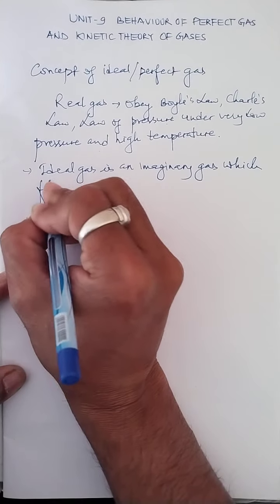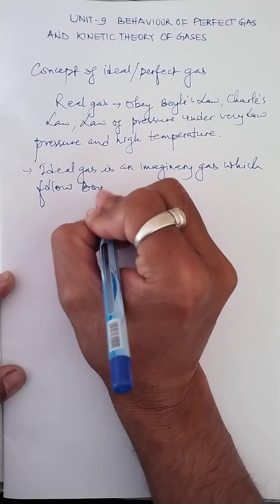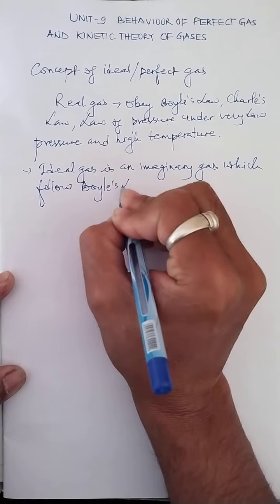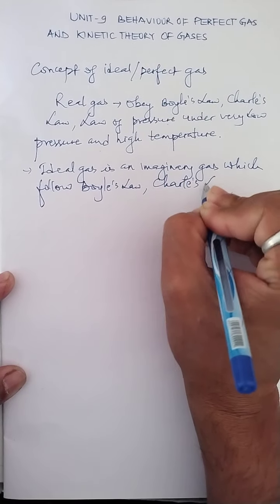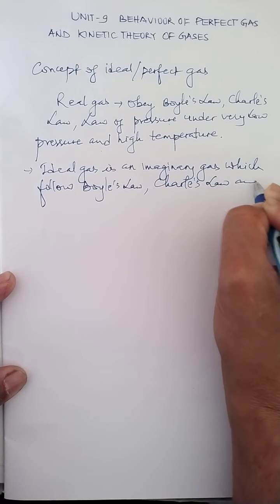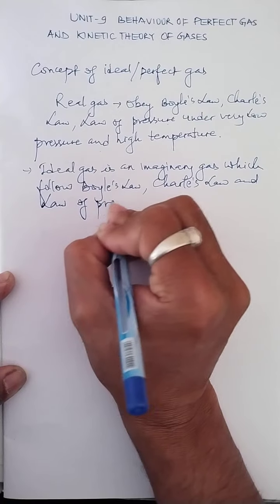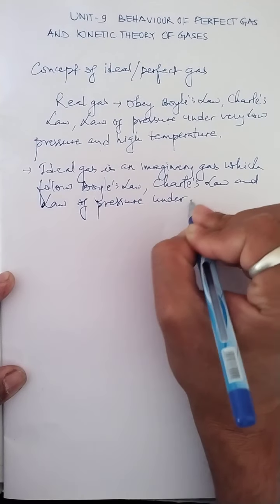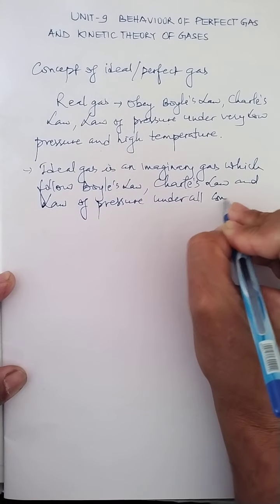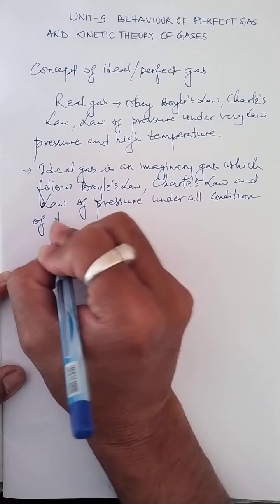It is an imaginary gas which follows, or obeys, Boyle's law, Charles' law, and even the law of pressure under all conditions of temperature and pressure.